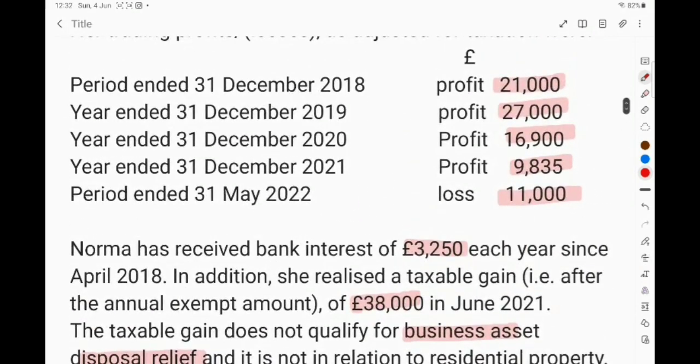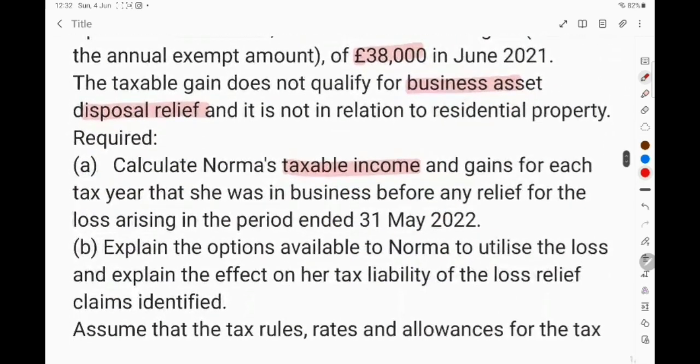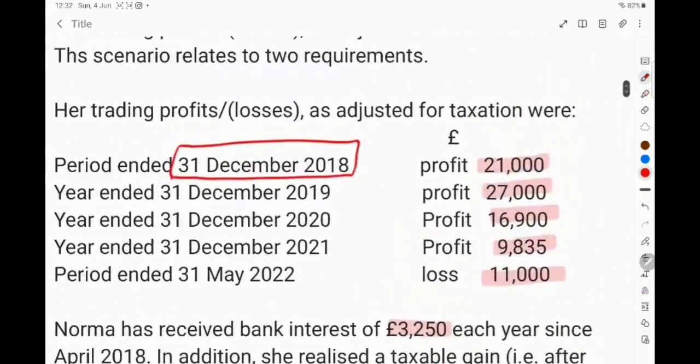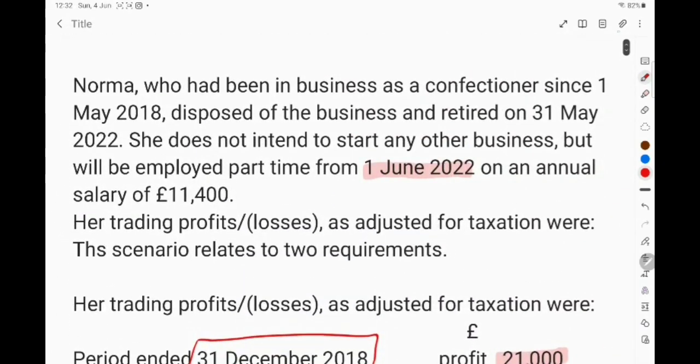First we have to record the profit for the year ended 31st December 2018. Remember, the year that ended on 31st December 18 falls in the tax year 1819. Also, the business starting date is mentioned to us as 1st May 2018.